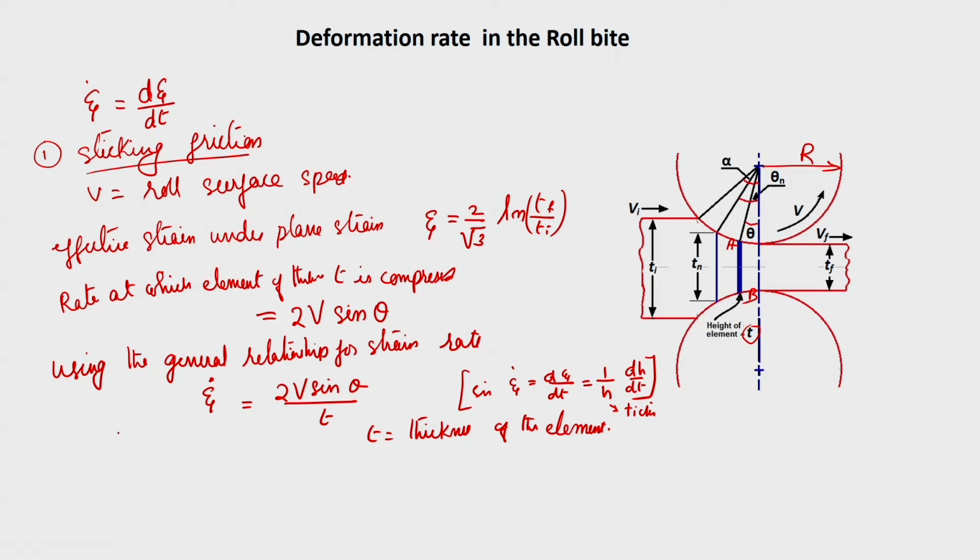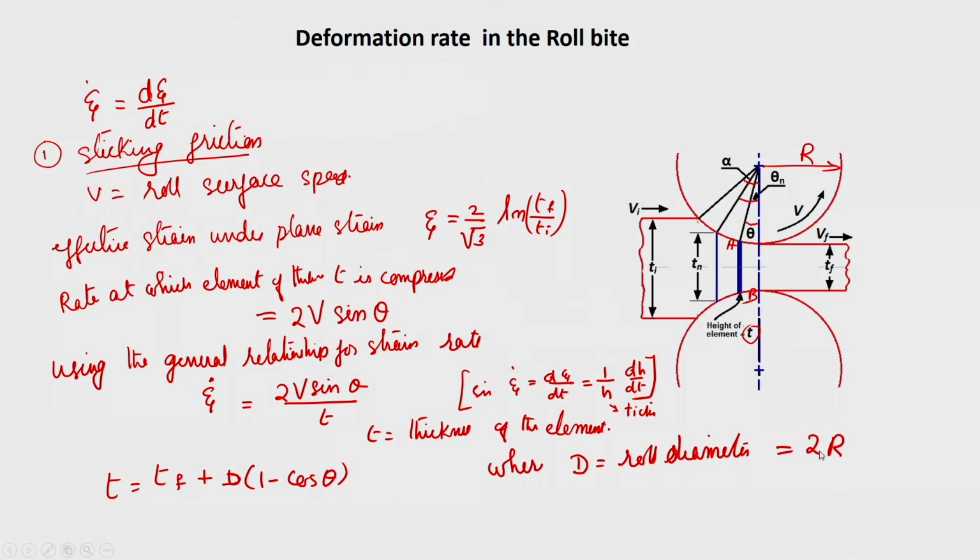From the geometry, from the exit side, we can get what we have used earlier: t is equal to T f plus d into 1 minus cos theta, where d is the roll diameter, equal to 2 r, where r is the radius.